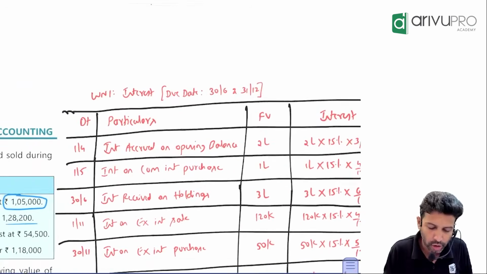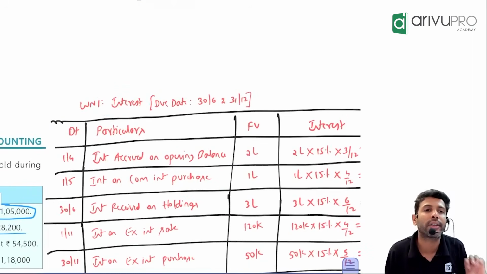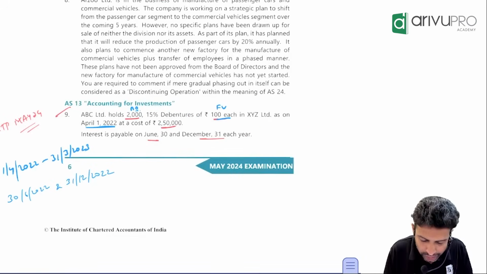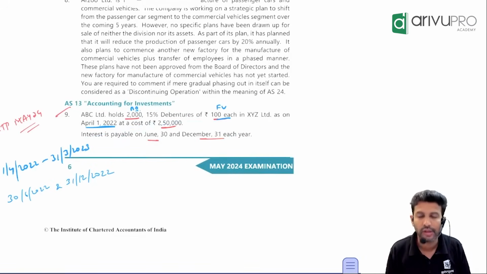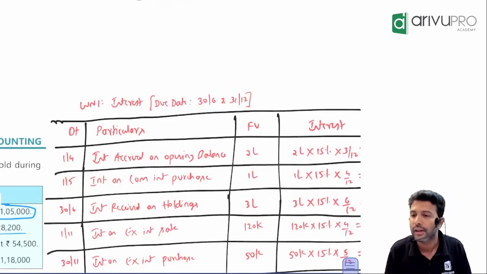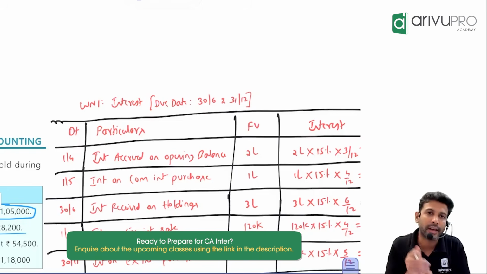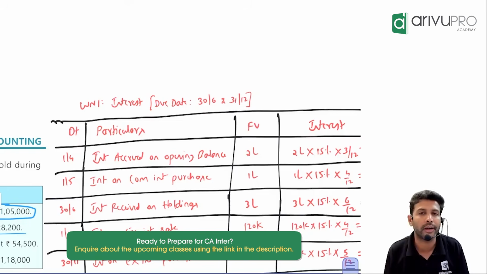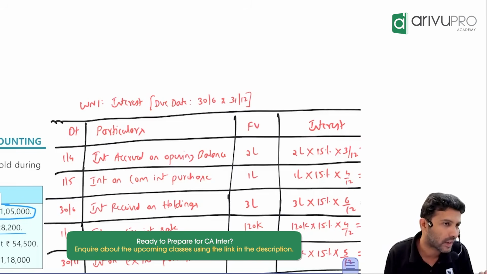So, first working note you put up is for interest. For that you need to know the due date. Do you know the due date of interest? June and December. Note that down here. The due date is June and December. Now this particular working note you have to prepare chronologically, as in date wise.